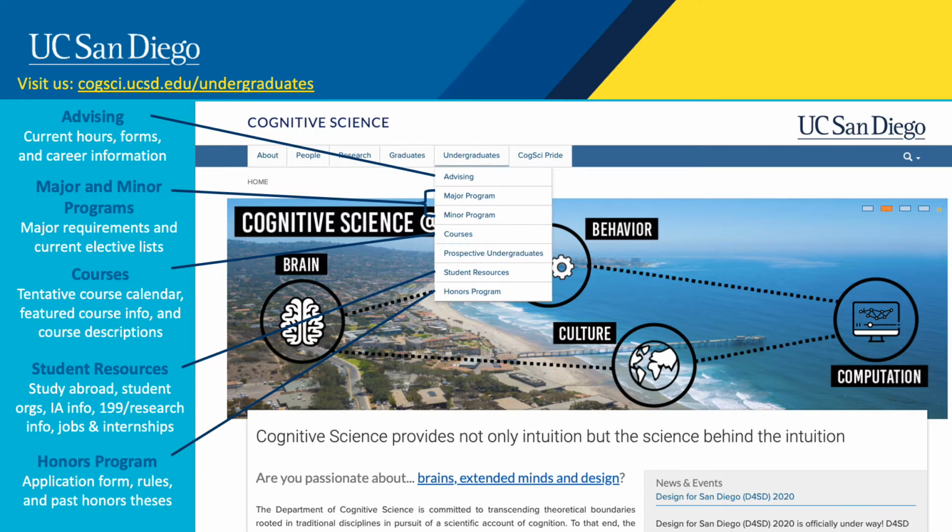The Major Minor Programs tab covers our major and minor requirements, as well as the list of elective options for your degree. The Courses tab features our course calendar to show what courses are going to be offered when, with what professor. It also links to our course catalog with all the course descriptions of the courses in our department. The Student Resources tab is pretty self-explanatory. It lists the resources available to students, but it does go into more detail about study abroad, the various student orgs that are related to cognitive science, research opportunities, some jobs and internships, these sorts of things. Then finally, we have our Honors Program tab, which we will actually be talking about in a few slides.